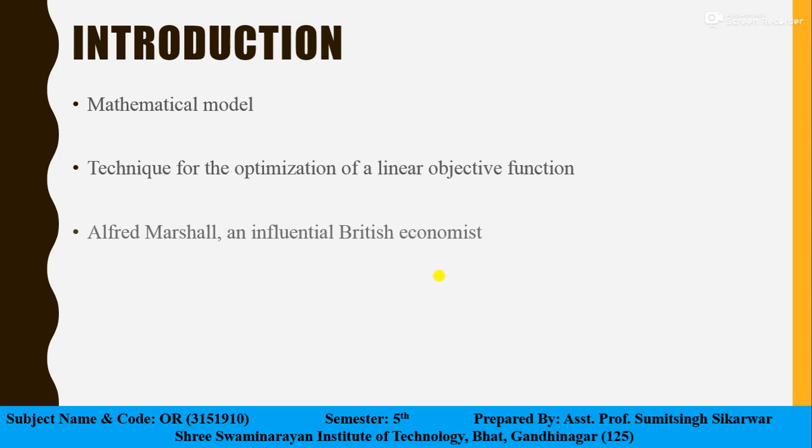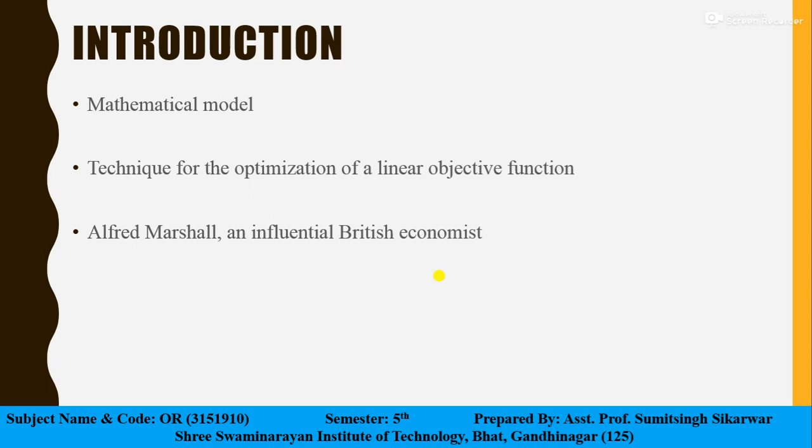Alfred Marshall, a British economist, in this connection points out that the businessman always studies his production function and input prices, and he substitutes one input for another till his cost becomes the minimum possible. That means the main goal is to achieve the minimum cost and have the maximum profit.